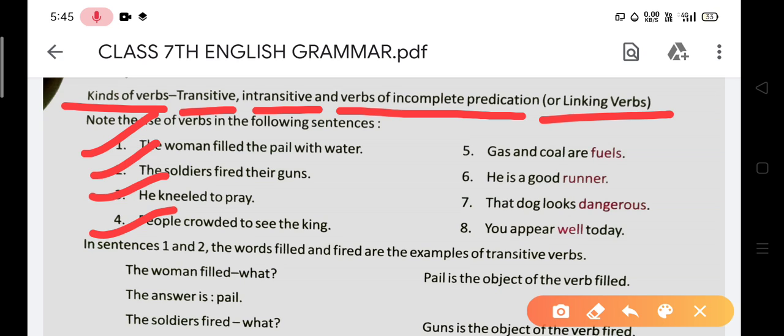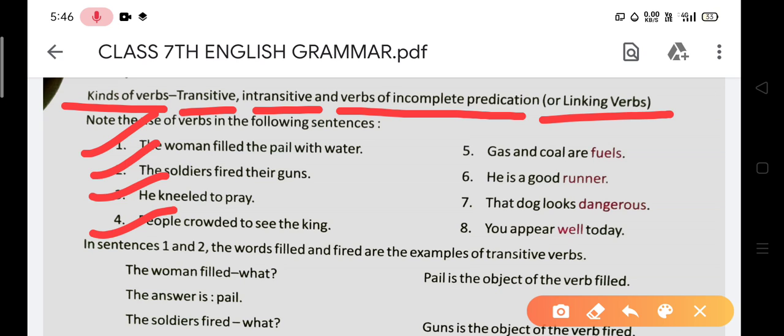On the other hand, you can use some more sentences. Number fifth sentence: gas and coal are fuels. He is a good runner. That dog looks dangerous. And number eight sentence: you appear well today.